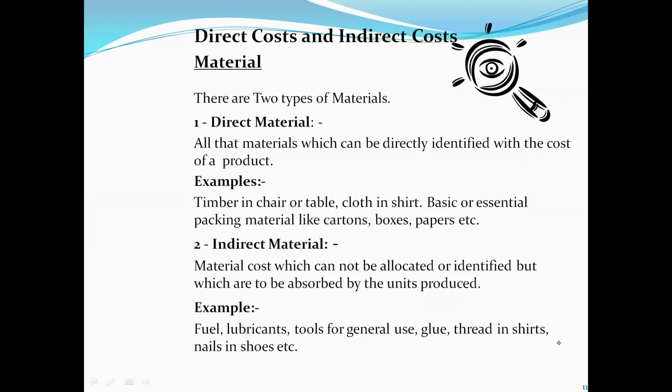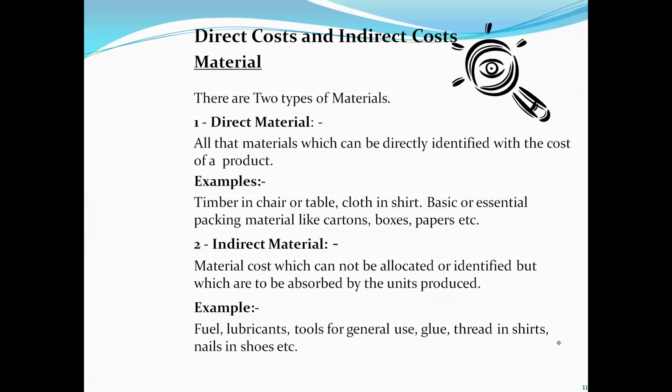And another way we can make the classification is direct cost and indirect cost. I already told you this. Direct material is that which can be directly identified with the cost of a product. For example, timber in a chair or table, cloth in a shirt, basic or essential packing material like cartons, boxes, papers.